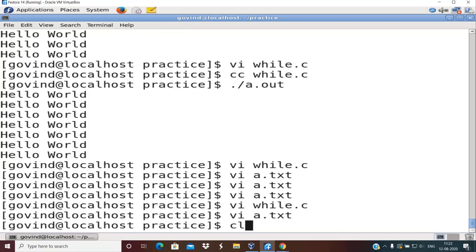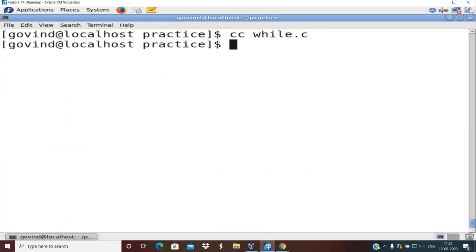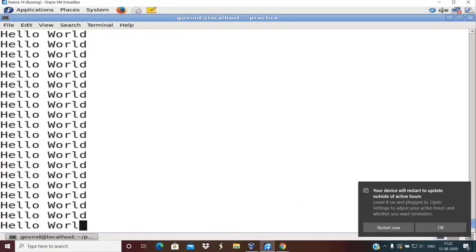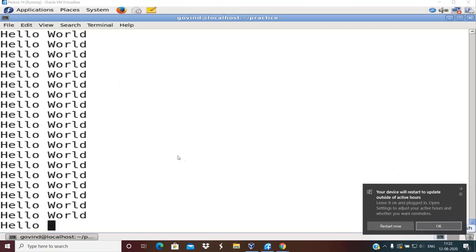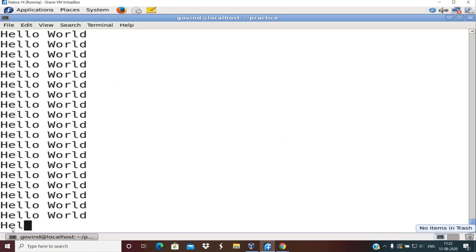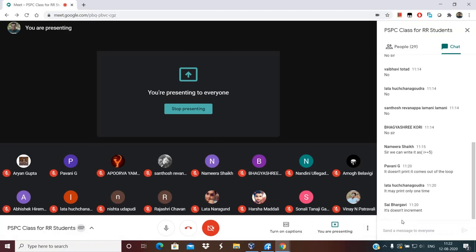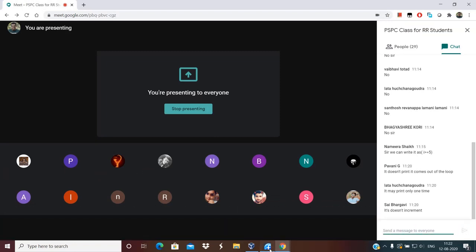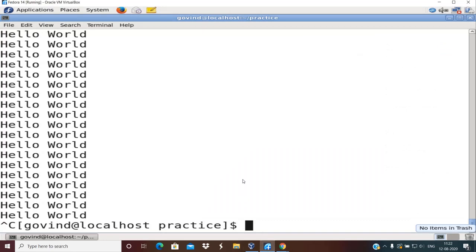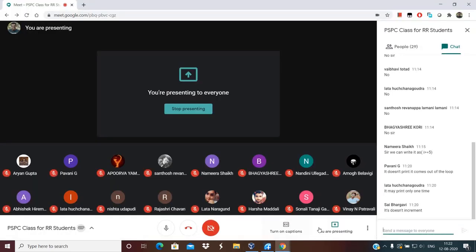Fine. So let me compile this now. Run it. What you are able to observe here is, just stare at the lower left part of the screen. It simply keeps on printing hello world. I have now terminated this process by using Control C. This condition is referred to in a programming scenario as an infinite loop. So what happens when the test condition never fails? The program goes in an infinite loop.